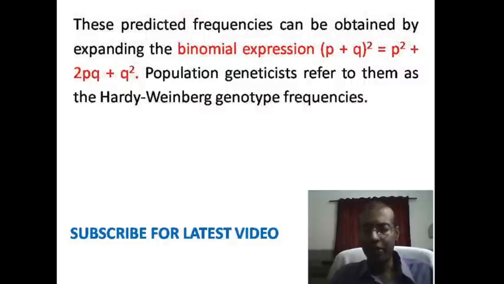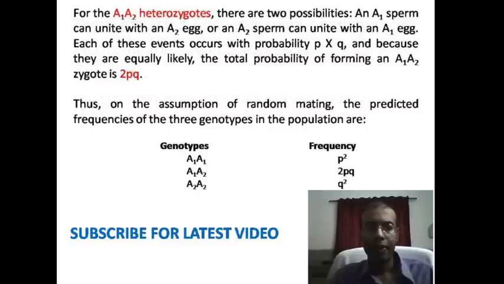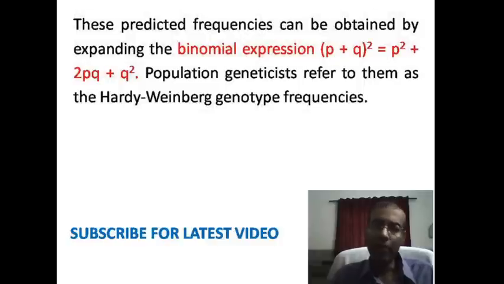So this genotype frequency can be described by a binomial expression. Here the square of the frequency of gene is equal to the genotypic frequency.